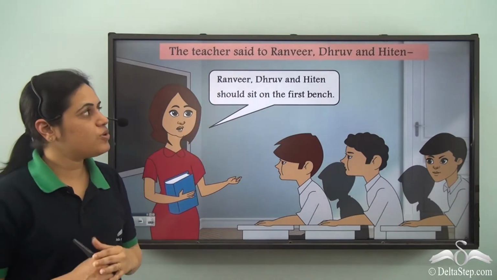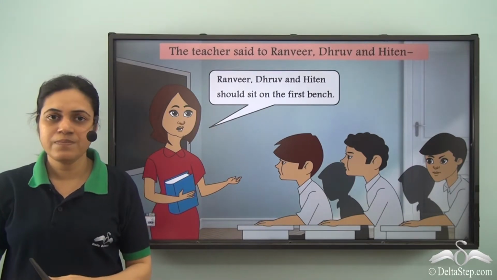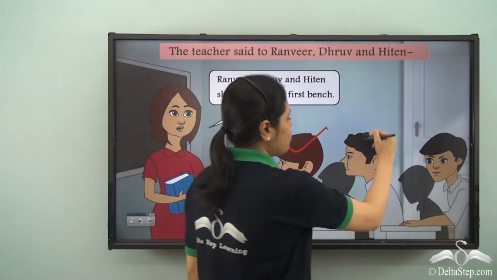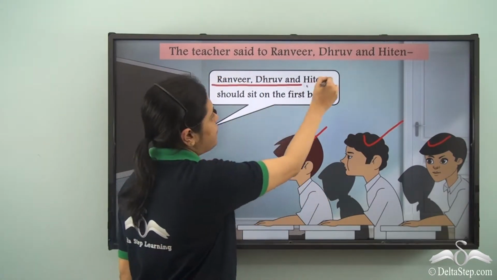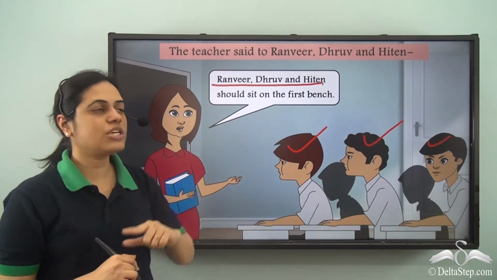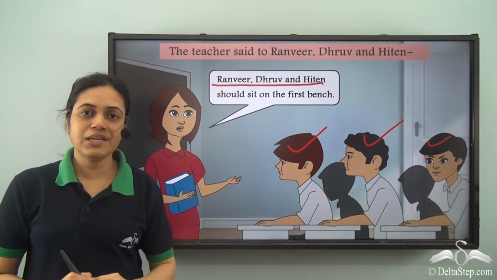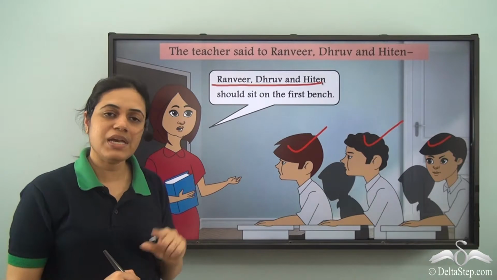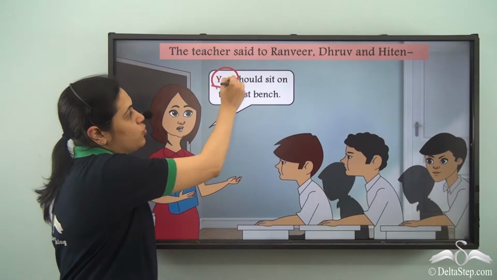Now the teacher said to Ranveer, Dhruv and Hiten, Ranveer, Dhruv and Hiten should sit on the first bench. Now in this case, the teacher is the speaker and she is talking to these three boys, Ranveer, Dhruv and Hiten, and she is referring to them when she is saying this sentence. Now, in this case, what is the pronoun that I can use? This is plural and the teacher is speaking to them. The pronoun used here is, once again, you.